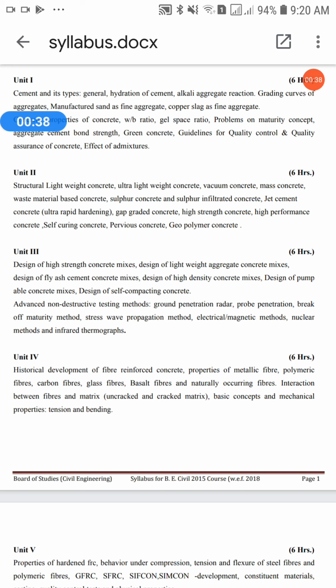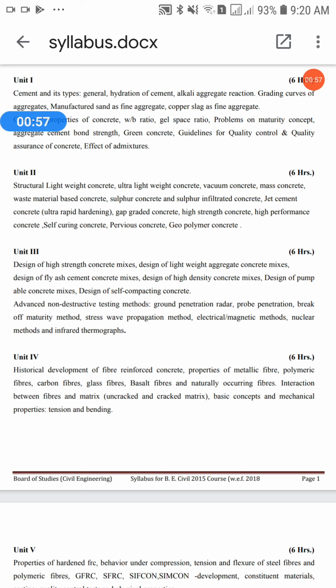So unit 4 is totally based on fiber reinforced concrete, means the concrete which is made up of conventional material along with fibers. We have included fibers in our concrete, so we can call this fiber reinforced concrete.